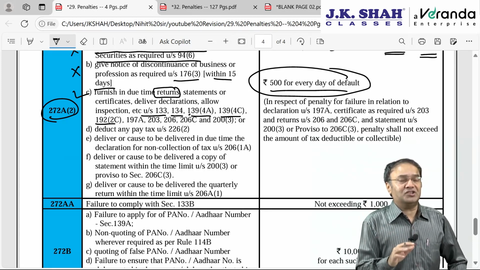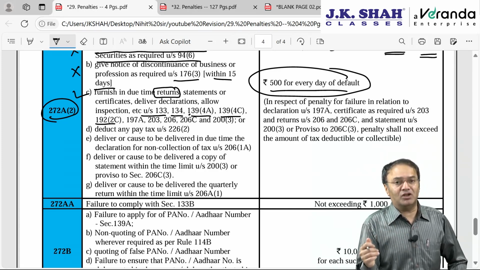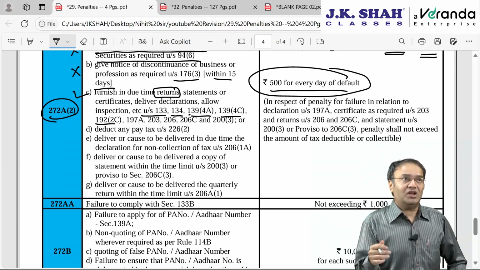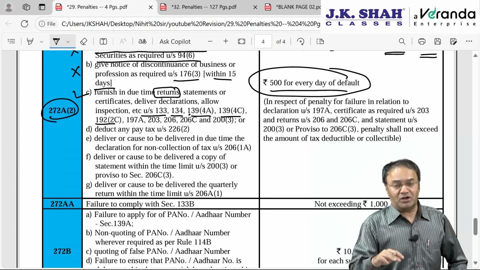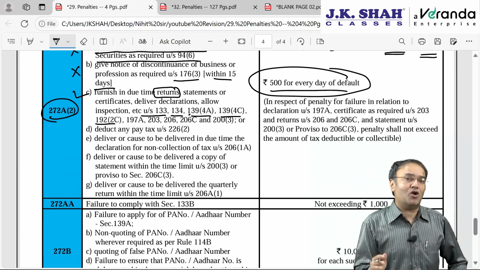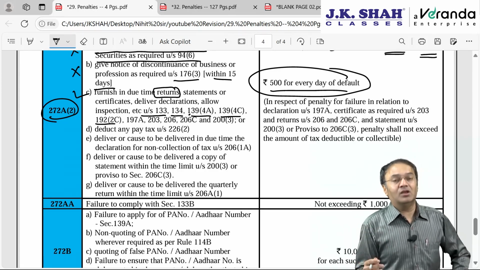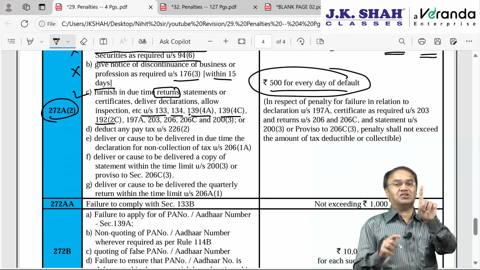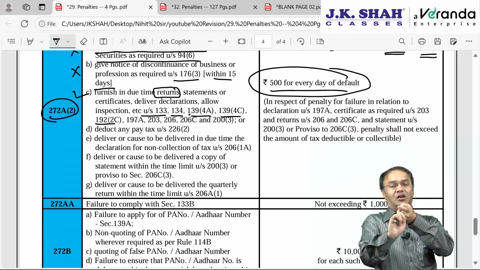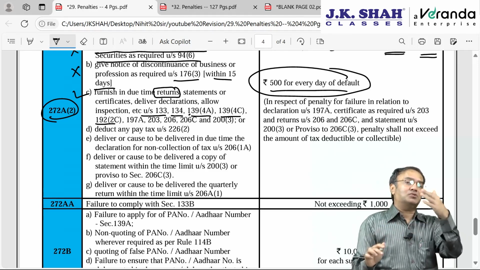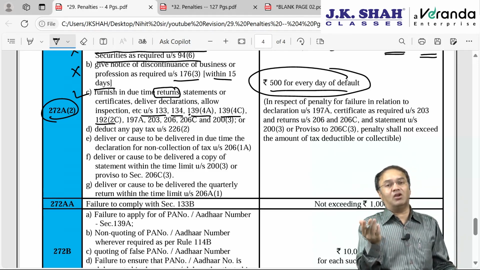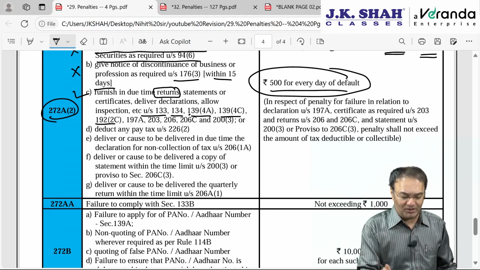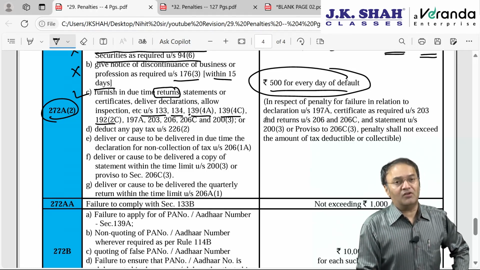Form 16 will contain only the final taxable amount; the bifurcation will have to be given in Form 12BA. Nowadays they call it part 2 of the salary certificate, which is actually not part 2, it is Form 12BA. In real life, for the past couple of years most employers issue Form 16 and Form 12BA together, calling Form 16 part 1 and Form 12BA part 2. If not furnished, then 500 rupees per day.